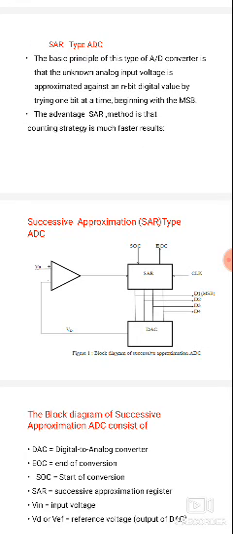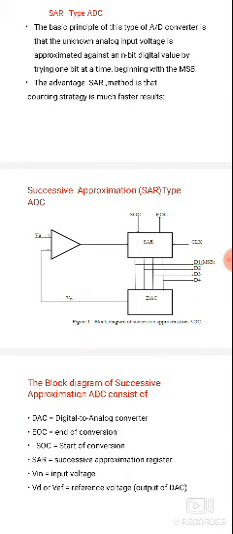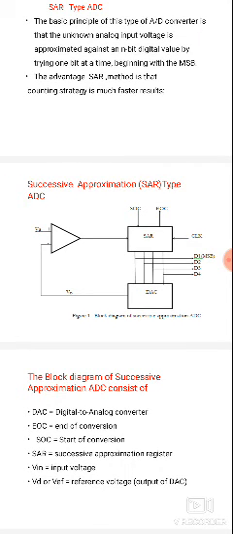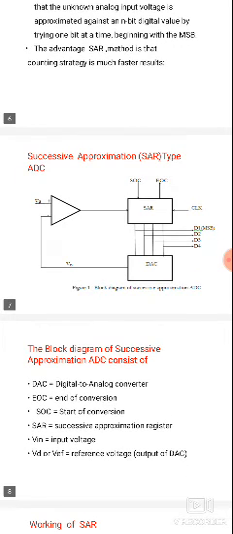So the n-bit digital value is first tried with the MSB, that is, the conversion starts with the MSB. MSB is nothing but the most significant bit. So first the analog input will be converted into the most significant bit. The advantage of the successive approximation method is that the counting strategy gives a much faster result, so the conversion time is much shorter.